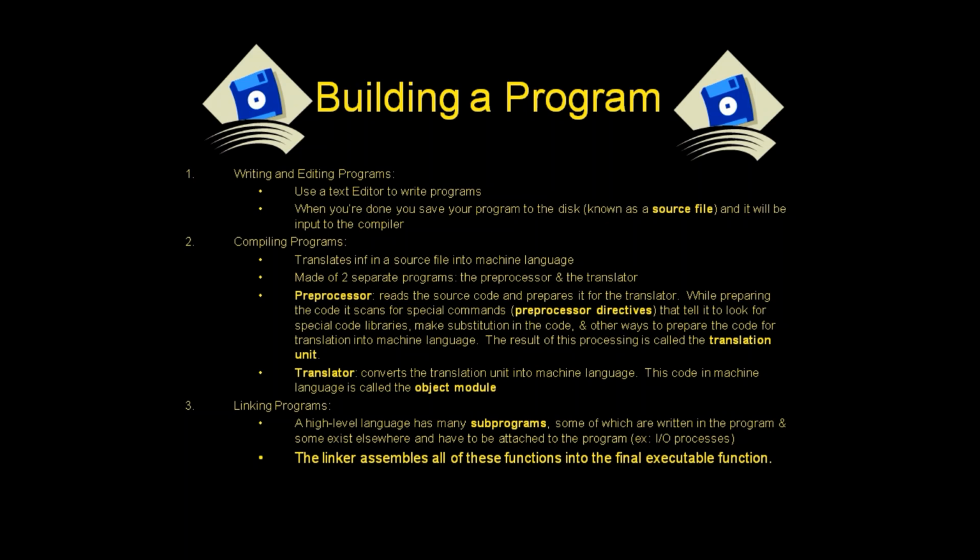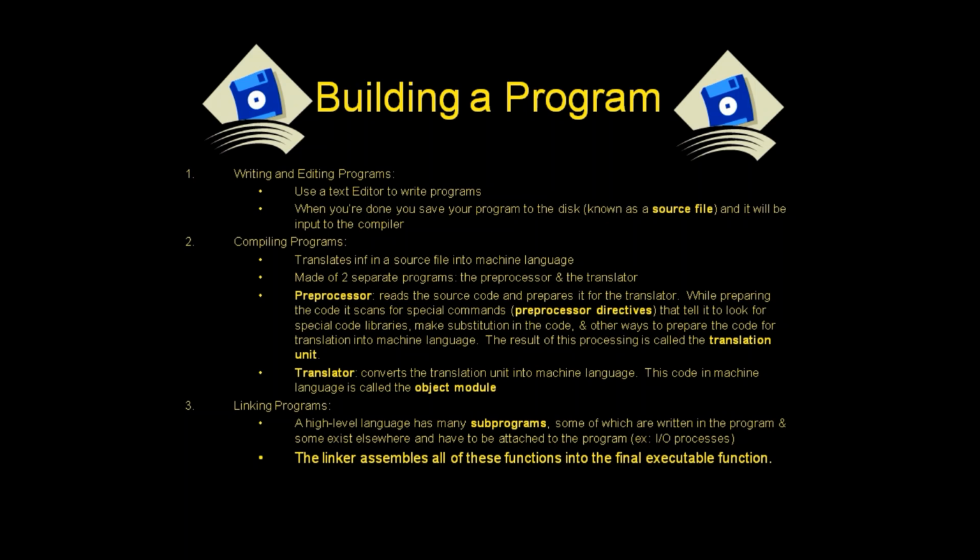The preprocessor reads the source code and prepares it for the translator. While preparing the code, it scans for special commands, called preprocessor directives, that tell it to look for special code libraries, make substitutions in the code, and other ways to prepare the code for translation into machine language. The result of this processing is called a translation unit. The translator converts the translation unit into machine language. This code in machine language is called the object module.